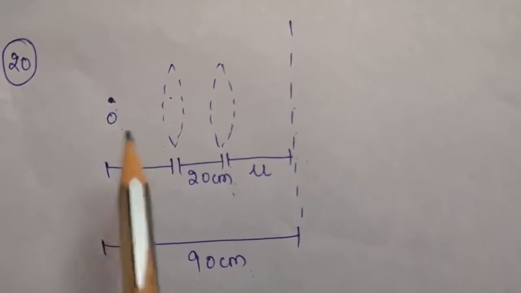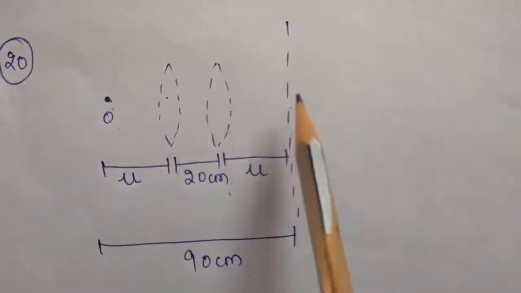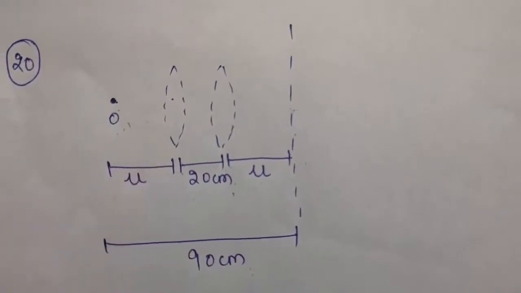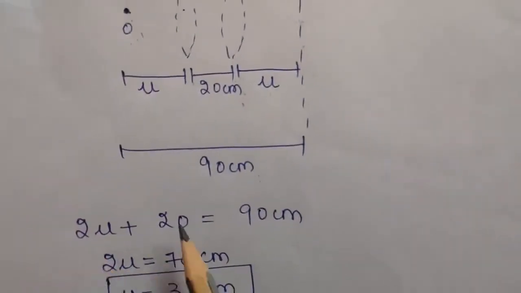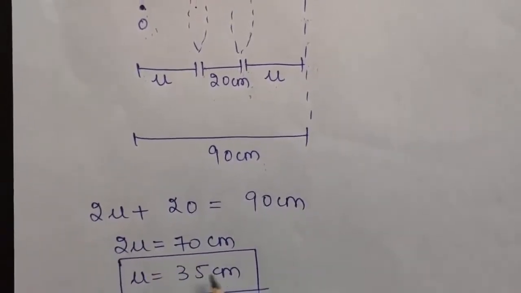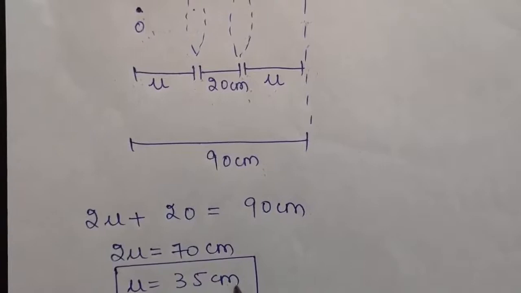That is, if the object is here, its image will be here, and if the object is here, its image will also be here. Okay, so from here you can write down 2u plus 20 is equal to 90 centimeters. So from here you can easily calculate u, that will come to be 35 centimeters, right?